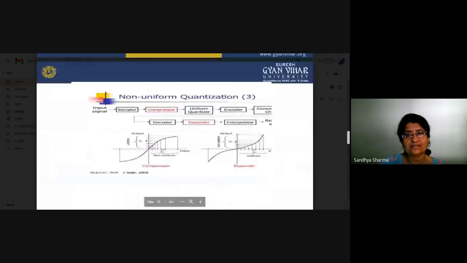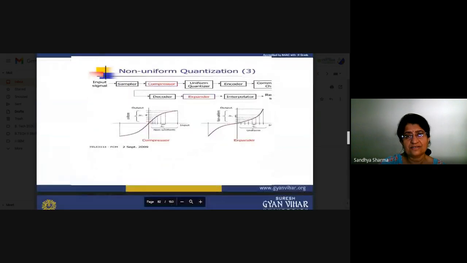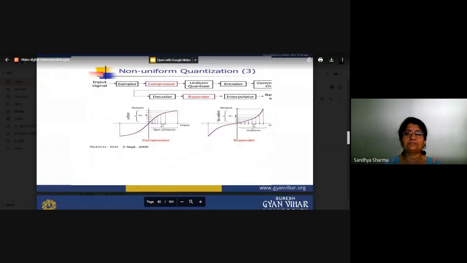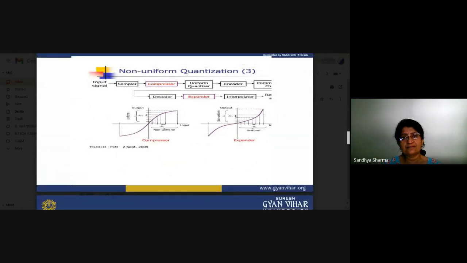So compression is done. This is basically a block diagram. First of all, sampling, then compressor, uniform quantization, detector, interpolator, expander. That is the compounding, and that is why we are using the compounding in non-uniform quantization. So compounding is basically expansion and compression.